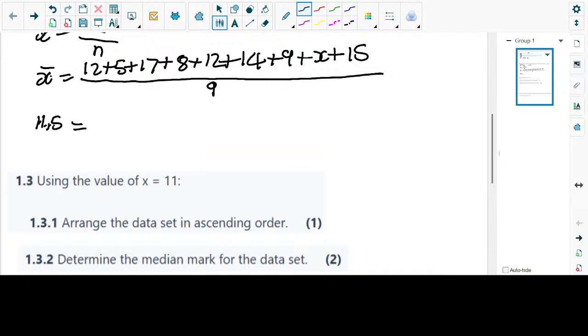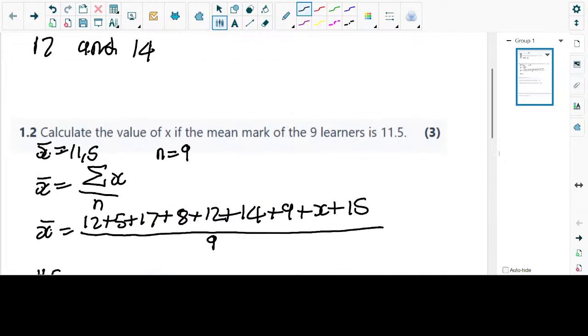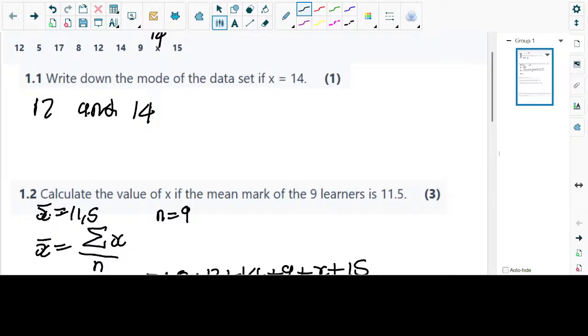So the next value that we have to add is 8. I had 12 plus 5, which is 17, plus another 17, that one is 34. Then 42 plus 12 is 54. Plus 14.